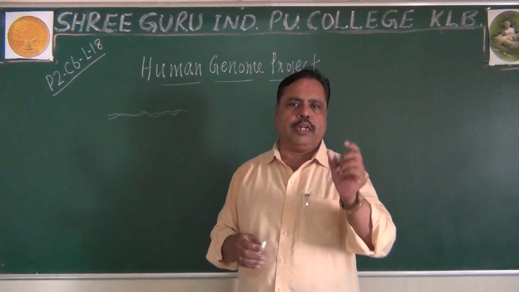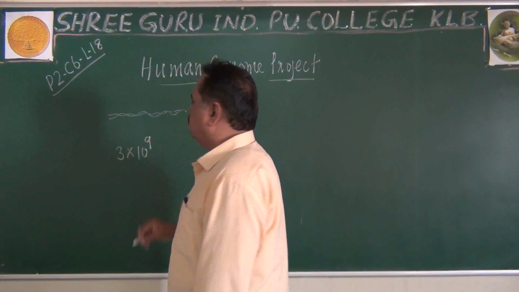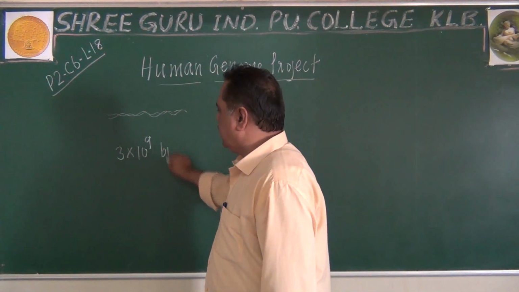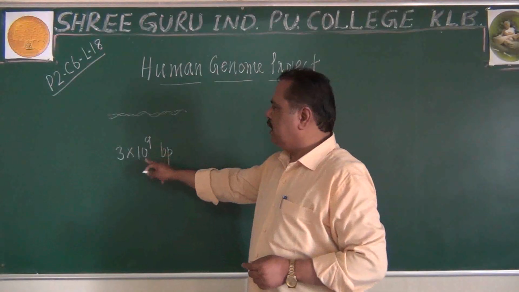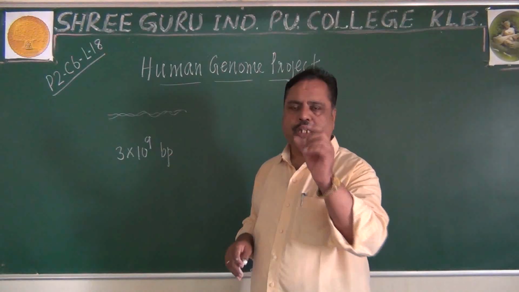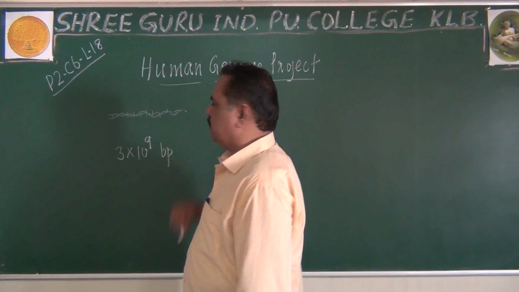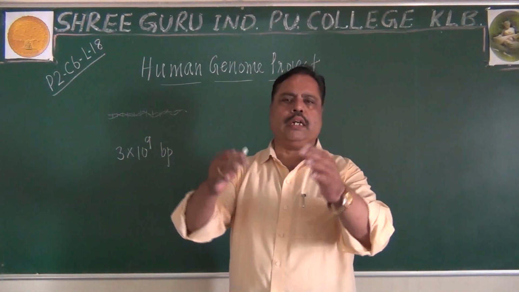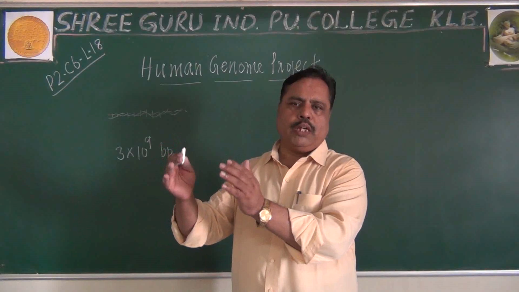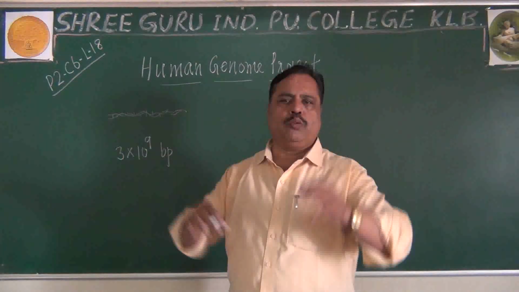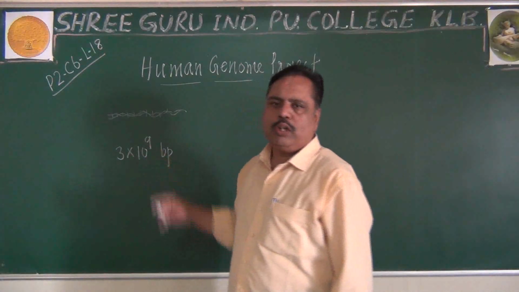Already we have seen that in the haploid condition, it contains 3 into 10 to the power 9 base pairs. The human haploid cell contains 3 into 10 to the power 9 base pairs. Such a long polymer of nucleotides. Of course, this long polymer is organized into nucleosomes, then packed into chromatin, then chromatid, and it becomes a chromosome. In 23 chromosomes, we pack so many nucleotides.